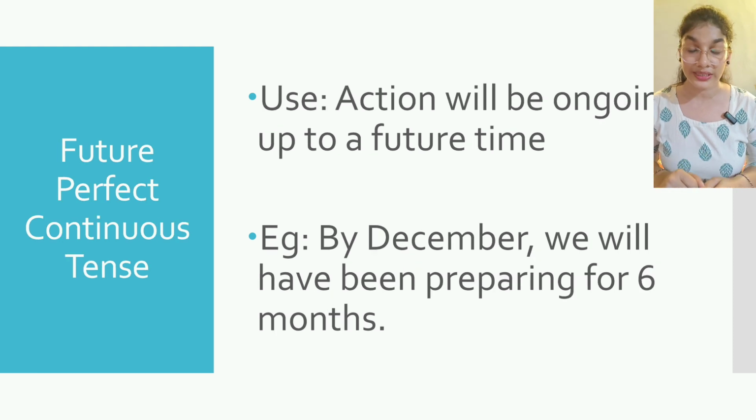And last but not the least, we have future perfect continuous tense. It is used to describe an action that will have been in progress for a certain period of time and will still be continuing up to a specific time in the future. It emphasizes duration up to that future point.